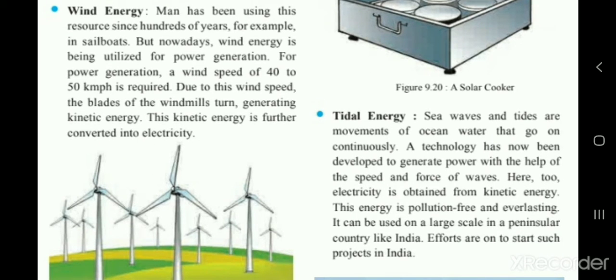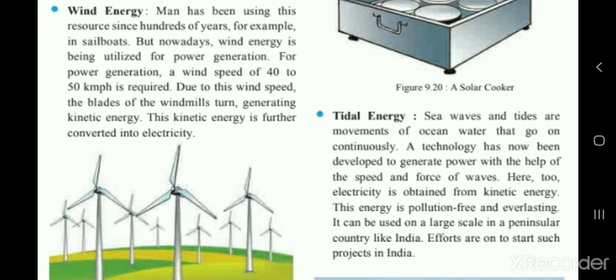Man has been using this resource for hundreds of years, for example, in sailboats. Here the wind energy has been used for many years. As you have seen, a lot of ships, the sailboats are having the yachts, right? Yachts are carried with the help of the wind. Because of the wind which comes, it moves in that direction, right? So we have been using this energy for 100 or 1,000 years.